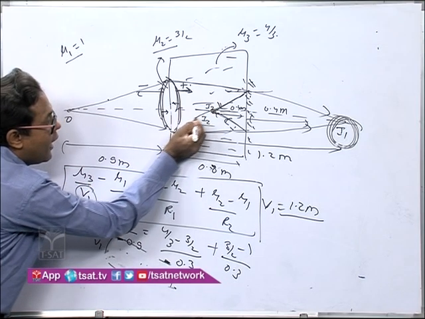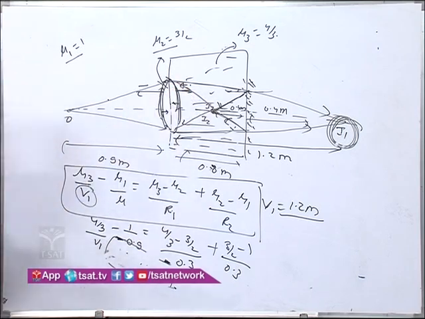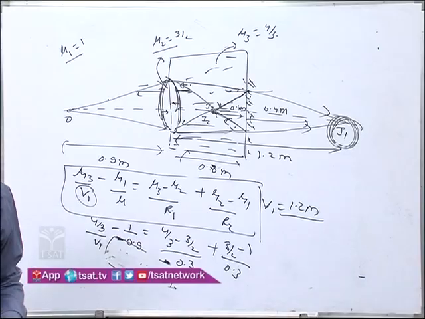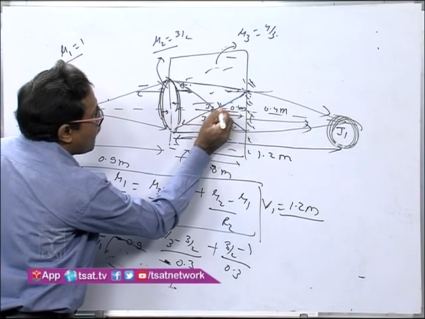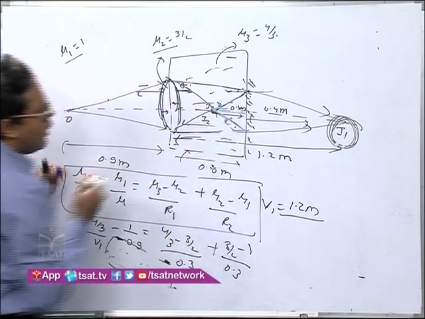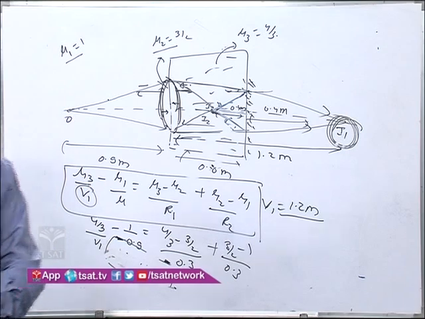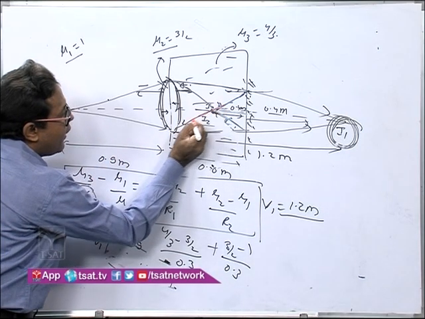Now the ray is again heading here. I'll just change the marker so that it is very clear to you what exactly is happening. Now the ray after reflection is meeting at a distance of 0.4 meter, and therefore the ray is heading here.